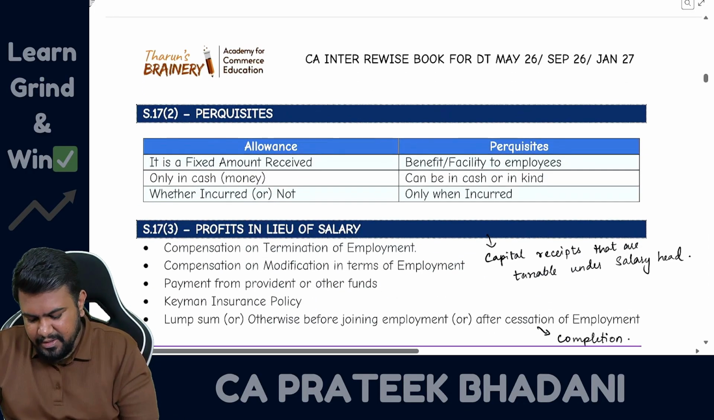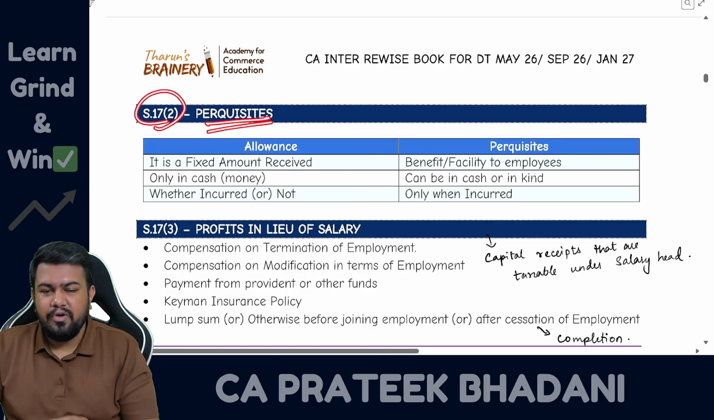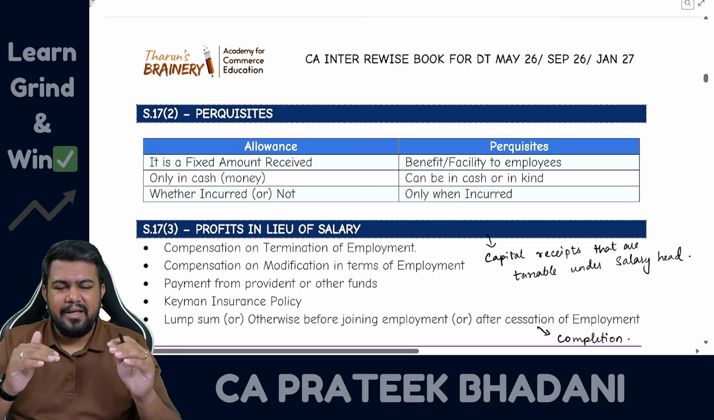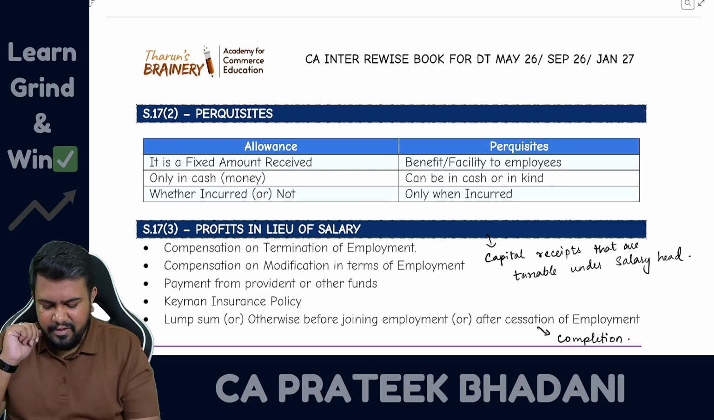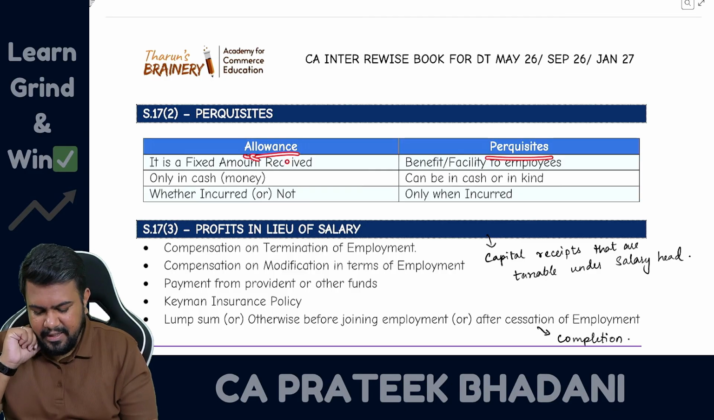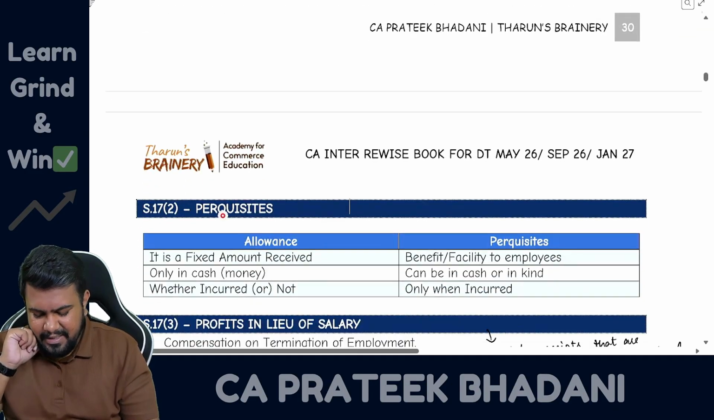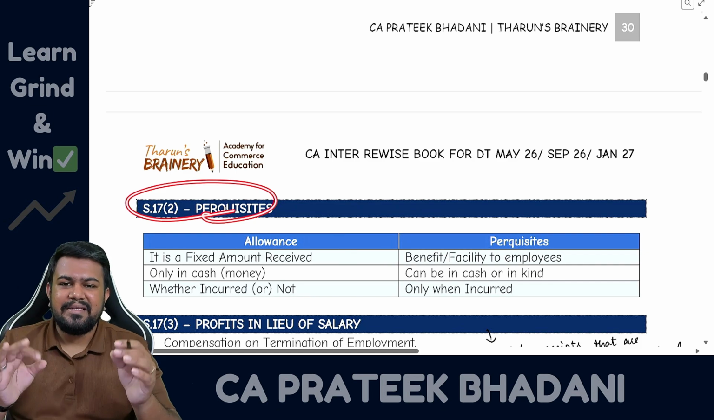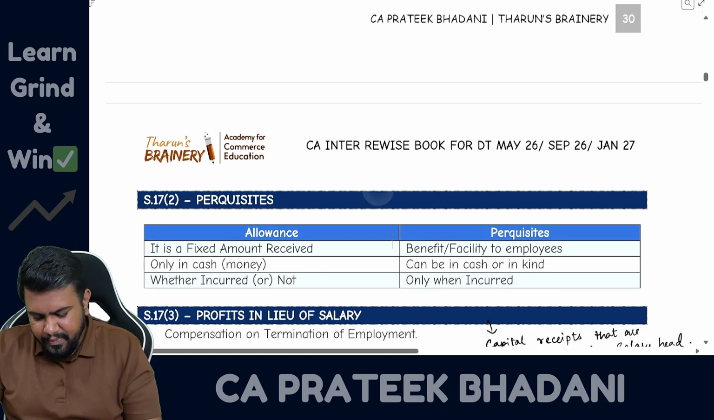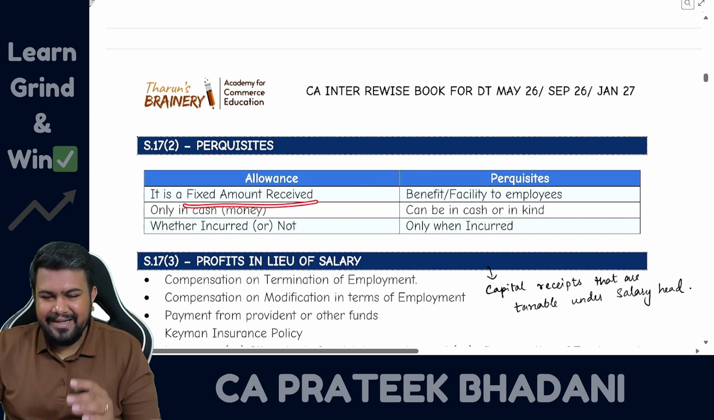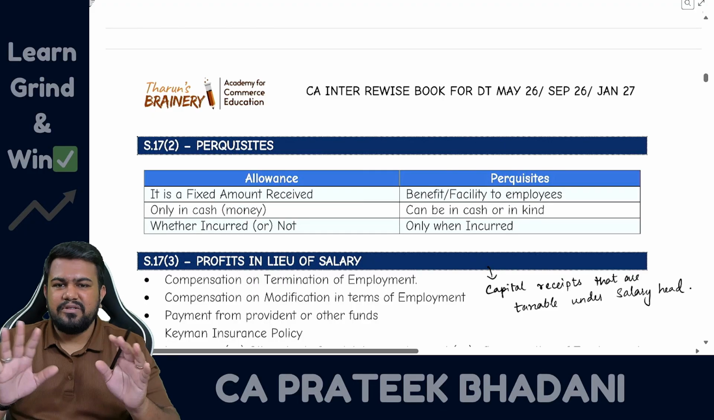Now let's talk about section 17 clause 2, which talks about perquisite. To know what a perquisite is, it is better if you know the difference between allowance and perquisite. See, allowance is already included in the salary, but perquisite is mentioned separately in section 17 subsection 2. Now what is the difference? Allowance is always a fixed amount that is received. So it is a fixed amount, it does not change.